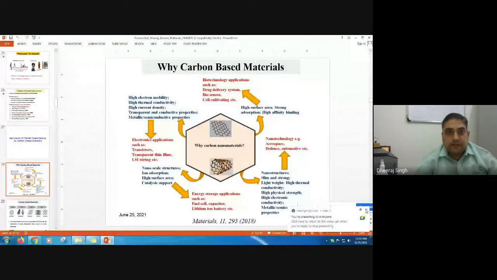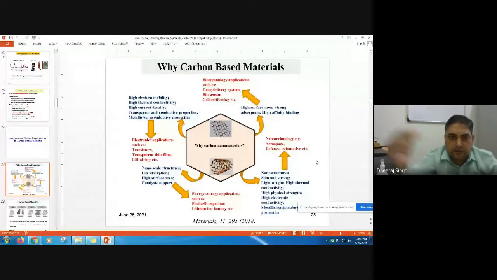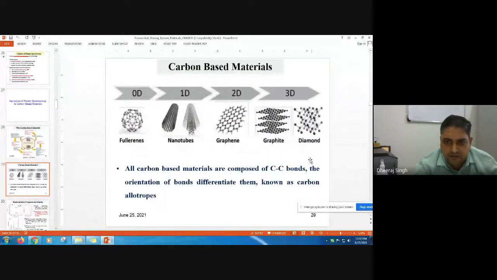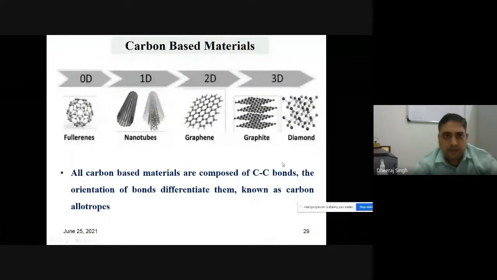So now you can see carbon-based material has very important applications in nanoscale construction, high surface area catalysis support, high thermal conductivity, transistors, thin films, and energy storage applications like fuel cells, capacitors, lithium-ion batteries, and nanotechnology, aerospace, defense, biosensors, drug delivery systems. Everywhere carbon-based material is important. So I want to describe very fast the Raman application in carbon-based material.